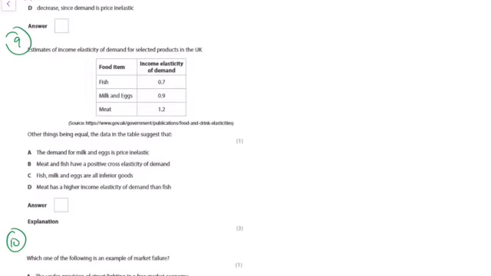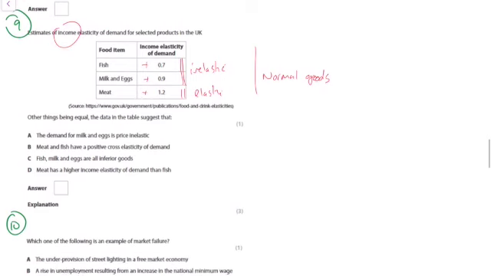Now, what we can see here is that those are both inelastic. Remember, the sign doesn't determine elasticity, it's just the value, and that one's elastic, and they're all positive. Because this is income elasticity of demand, that means that they are normal goods. Normal goods are the ones where if income goes up, demand goes up, and if income goes down, demand goes down. And that means they've got positive income elasticity of demand.